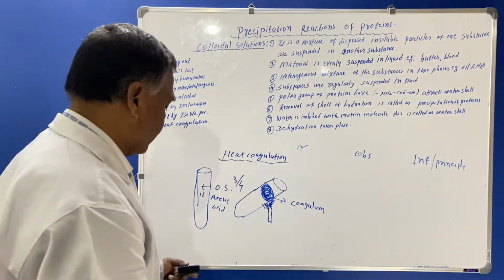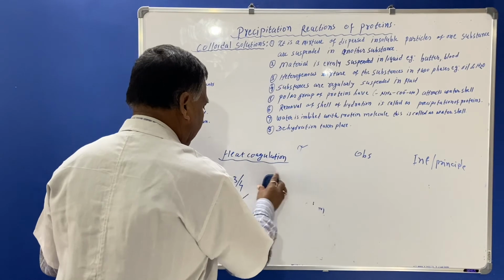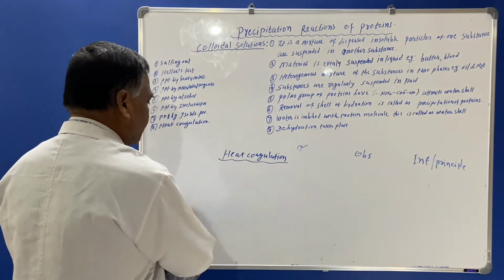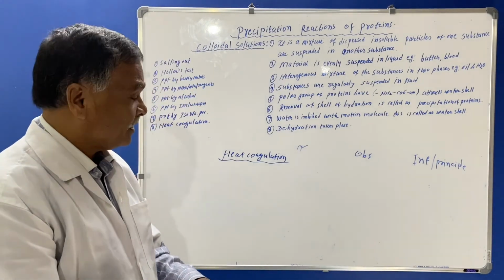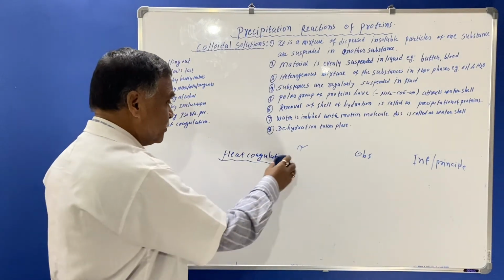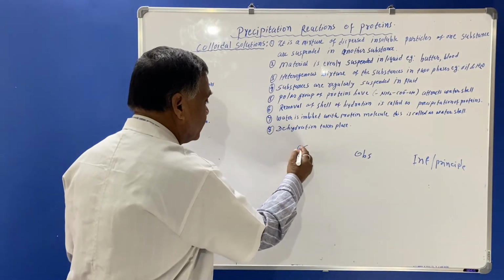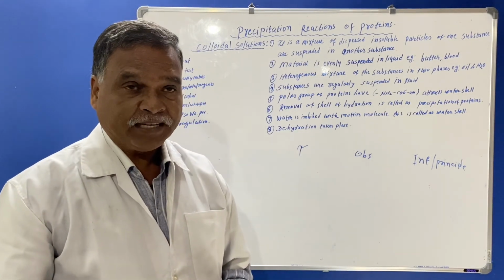This is the heat coagulation test, which is carried out for the precipitation reactions of proteins, and it is important to find out the presence of protein.